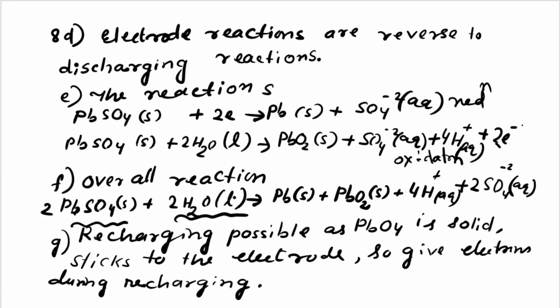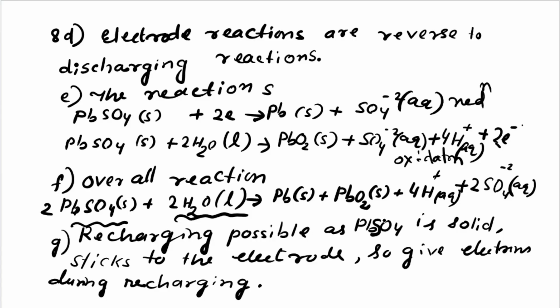And here Pb, PbO2, 4H plus, 2SO4 2- aqueous. Recharging is possible as PbSO4 is solid and sticks to the electrode, so it gives electrons during recharging. That means recharging is only possible as PbSO4, not PbO4, sorry, it is PbSO4.